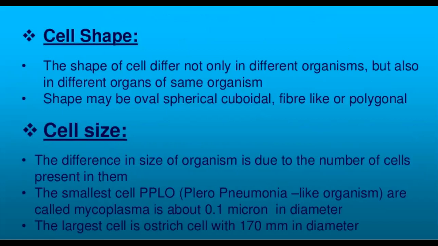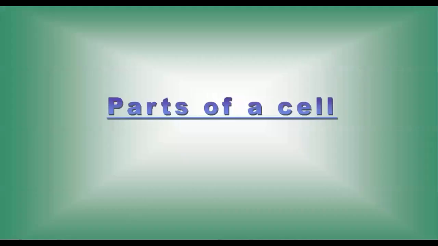What about their sizes? The difference in the size of the organism is due to the difference in the number of cells in them. The smallest cell is that of a pneumonia-like organism, that is PPLO, pleuropneumonia-like organism, also called mycoplasma, and its size is very, very small, 0.1 micron in diameter. At the same time, the largest cell is an ostrich egg cell, which has about 170 millimeter of diameter.